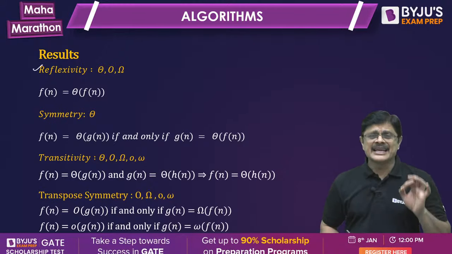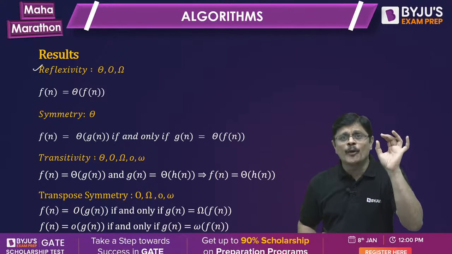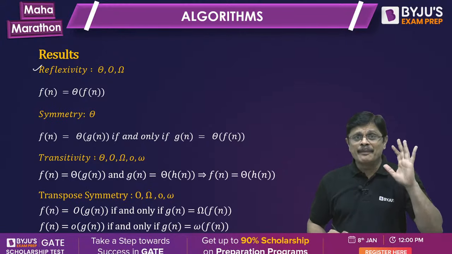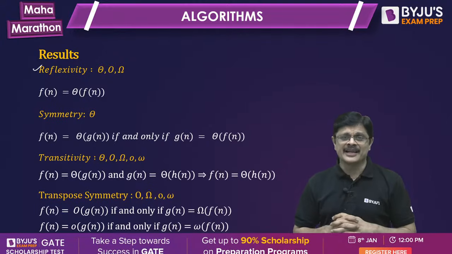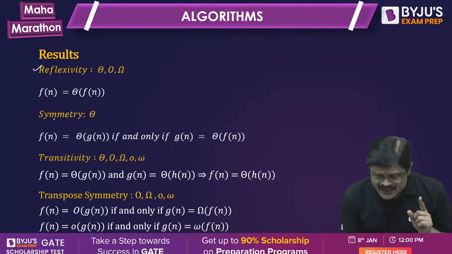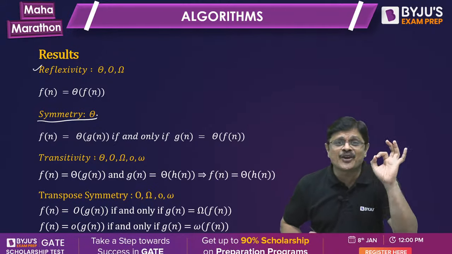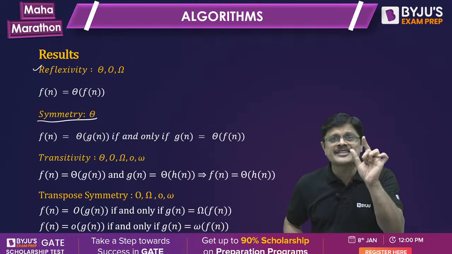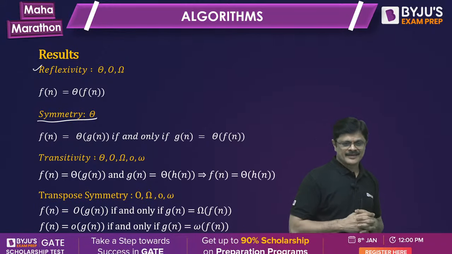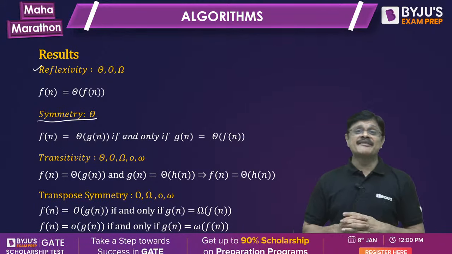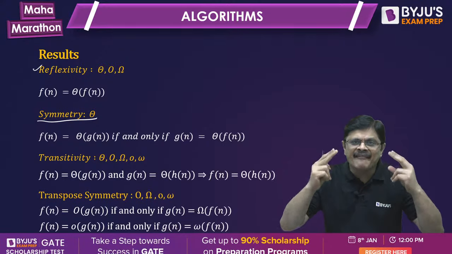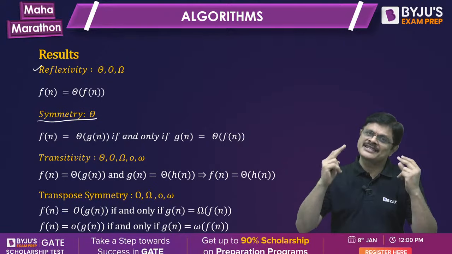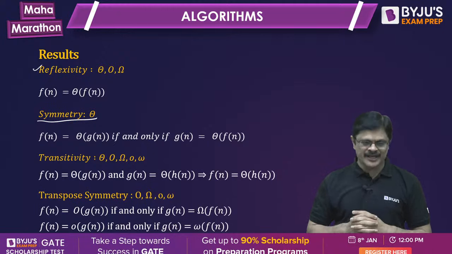Reflexivity is satisfied by big theta, big O, big omega. All big notations satisfy the reflexive property. The symmetry property is only satisfied by theta notation. Theta notation is the only one which satisfies the symmetry property. Then comes transitivity, satisfied by every notation. Every notation satisfies the transitivity property.